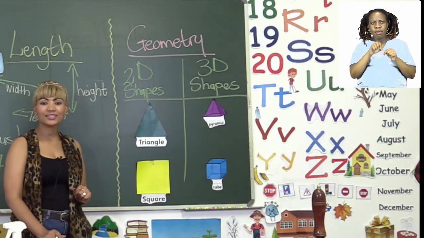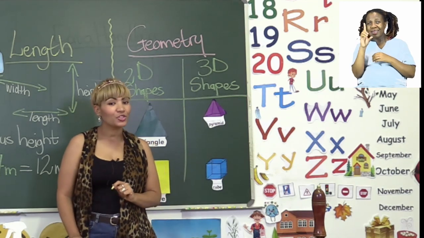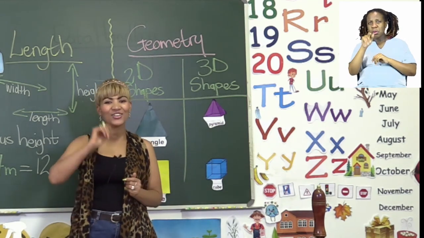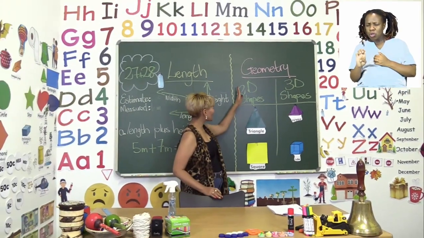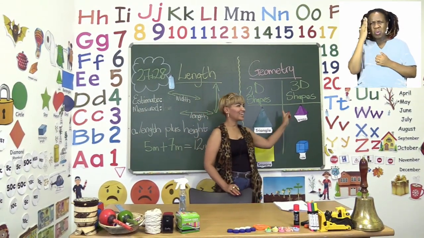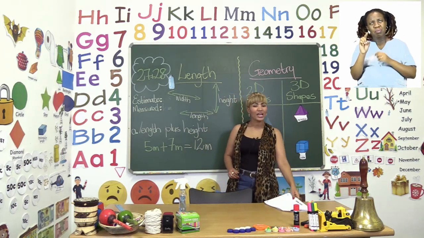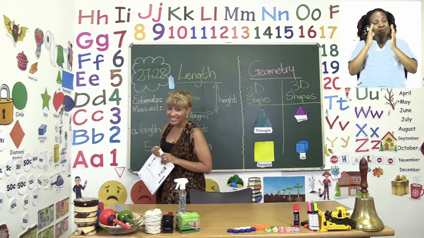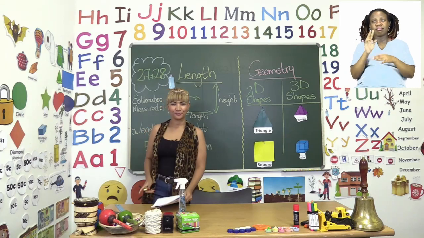Now boys and girls, remember, you know what the difference is between a 2D and a 3D shape. So all you have to do is just go back and look at the shapes on top, and I know you will immediately know which ones are 2D and which ones are 3D shapes. Now everyone, I am going to leave you to quickly finish this activity, and we'll see you after the break.